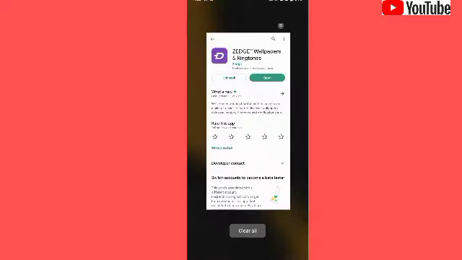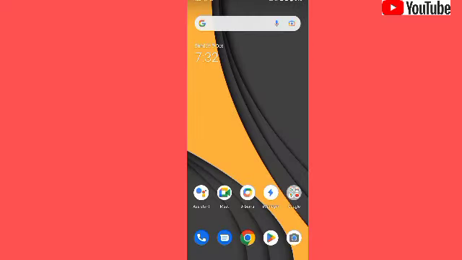I will use this application, and the second is this. You must use it if you are an Android user, to set the best ringtone tip.